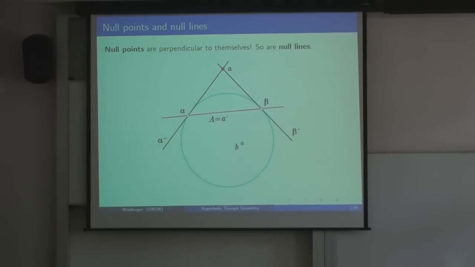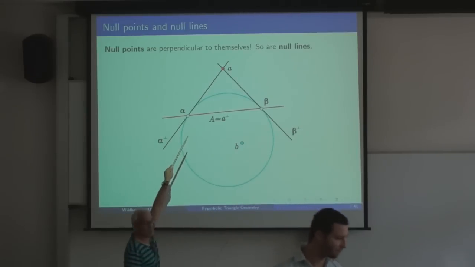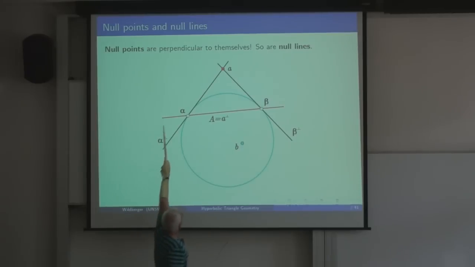There's a special feature of this geometry, which is that there are certain points which are perpendicular to themselves. So what does that mean? Suppose that you imagine your point, let's say A, up at the top there. Its dual line is right here. Imagine what would happen if that point A started moving close to the circle itself. In that case, the point and the line would get closer and closer, and in the limit, you would get a situation like this, where the dual of this point is this line here, the tangent.